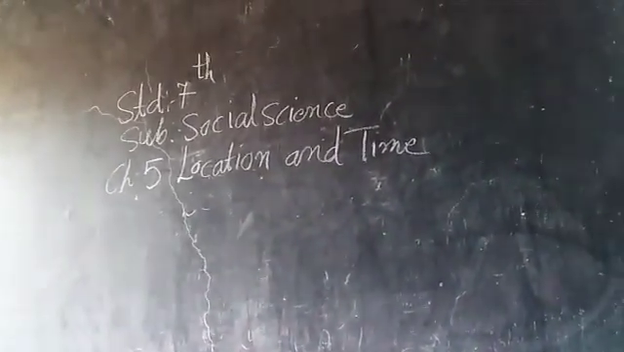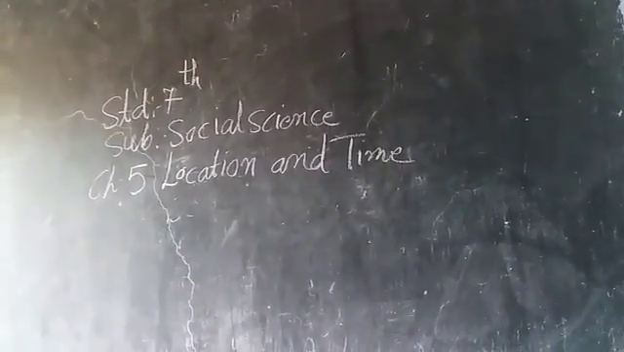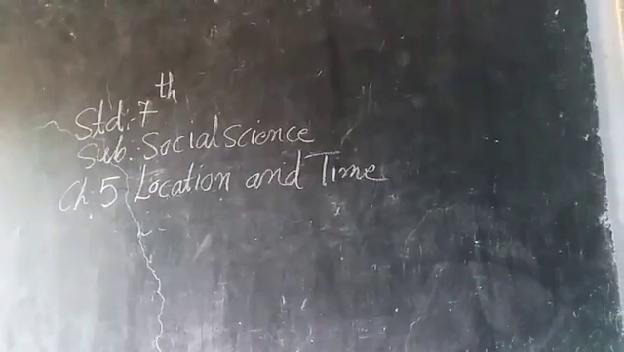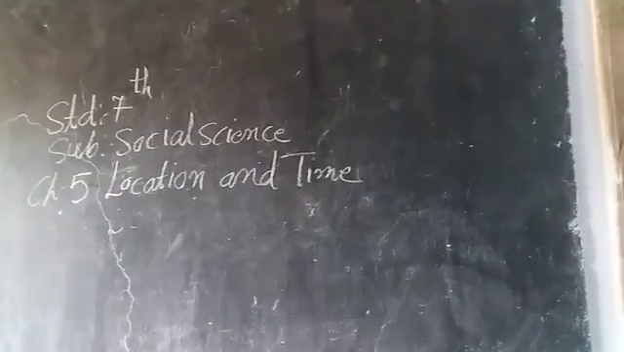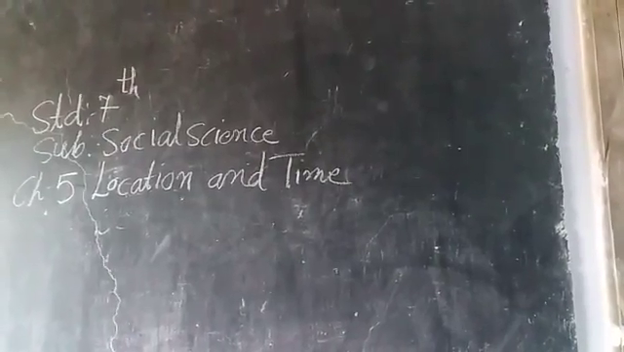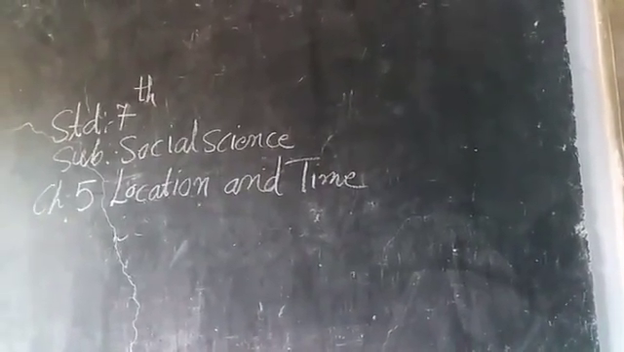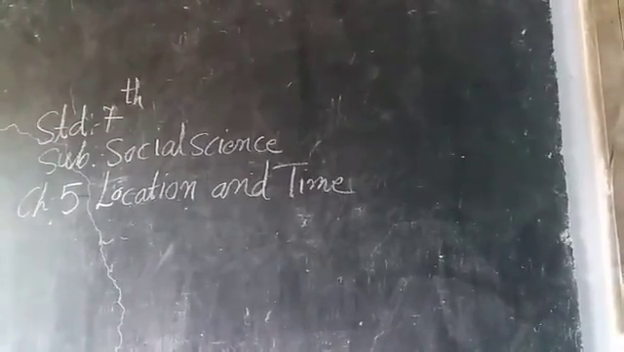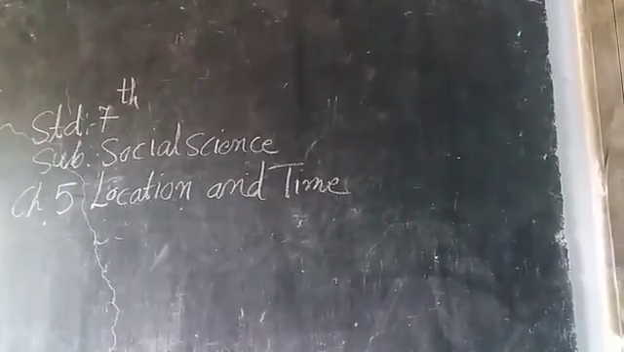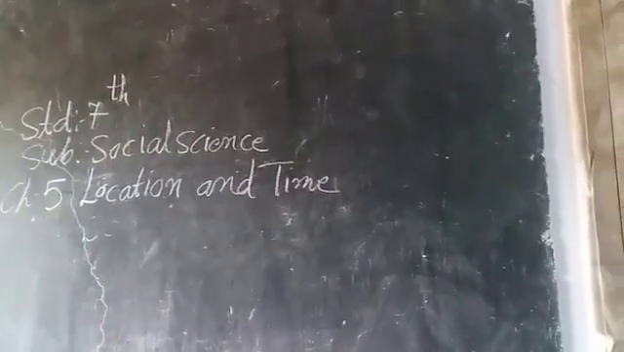Next, question 5. Between which latitude is India located? India is located between 8 degree north to 37 degree north latitude. Next, question 6. What is a longitude? The major vertical lines drawn on the globe are called longitudes. 0 degree longitude passes through where? The 0 degree longitude passes through Greenwich in London in England.